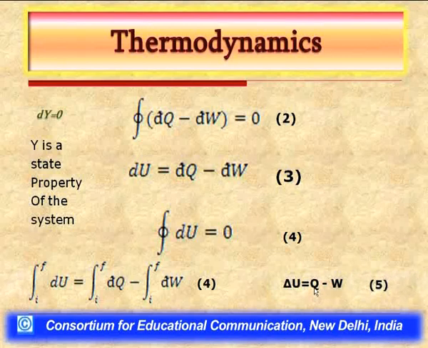It is important to note here that in equation 5 we cannot write delta q minus delta w. The reason being that heat and work effects are path functions, and therefore they cannot be evaluated as the difference between the heat associated with the initial and final state of the system, or in other words also the work involved with initial and final state of the system. We have already covered in lecture 1, if you remember, that heat is a quantity which appears only during the change in state of the system.